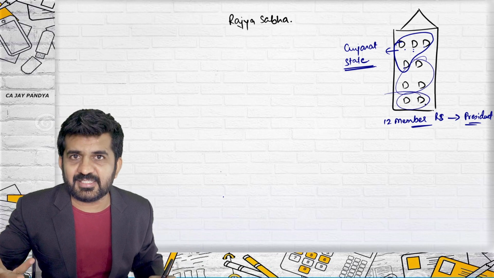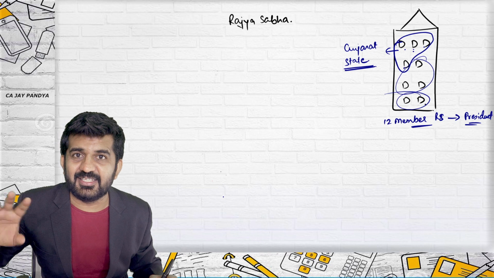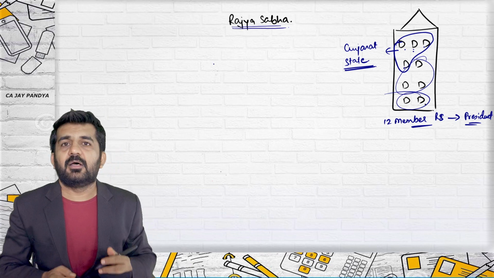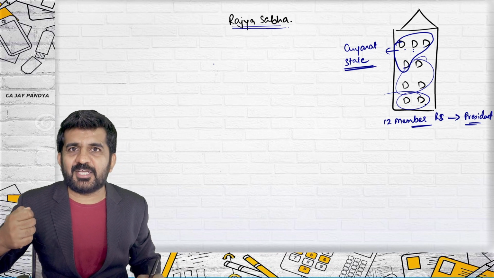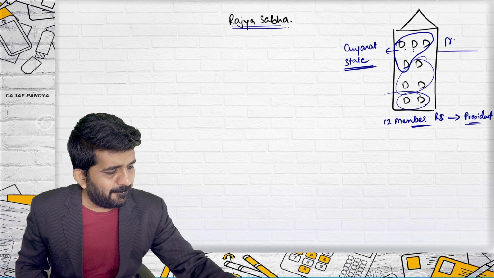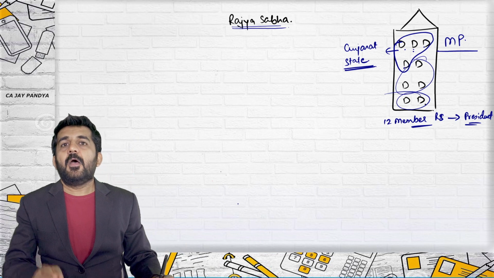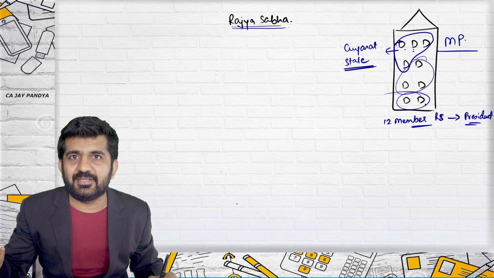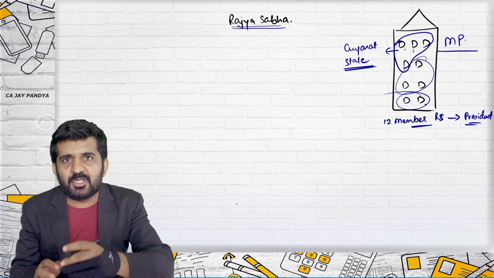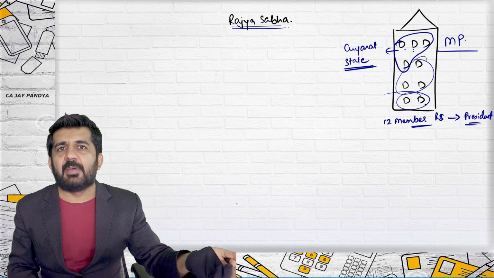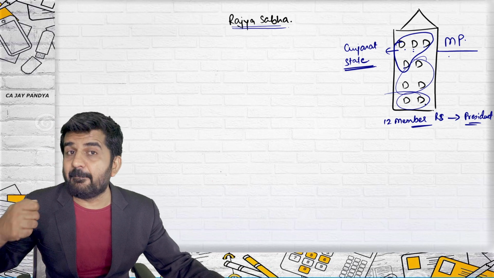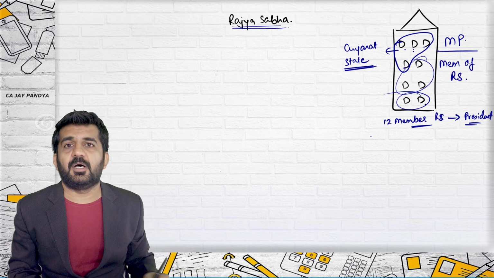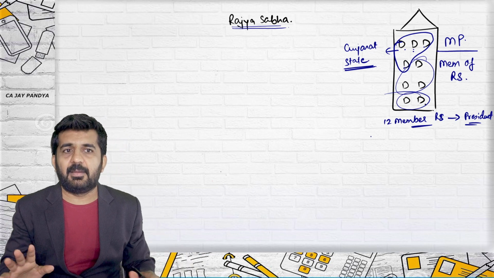Different states, Rajya. In Hindi, state is Rajya, and so this Sabha is termed as Rajya Sabha. You will be surprised to know they are also members of parliament, because Rajya Sabha meetings also happen in parliament. Is that right? So they are members who go to parliament, so they are termed as members of parliament. But they are not members of Lok Sabha, they are members of Rajya Sabha.